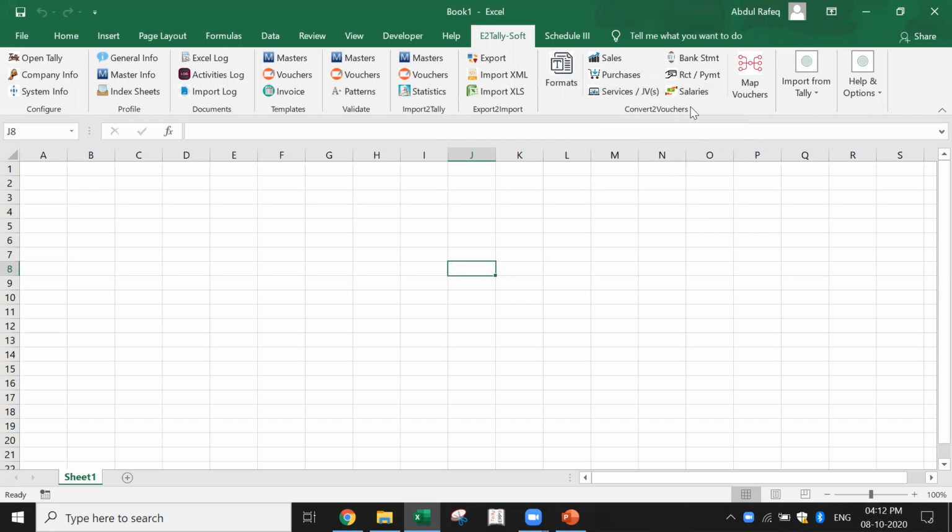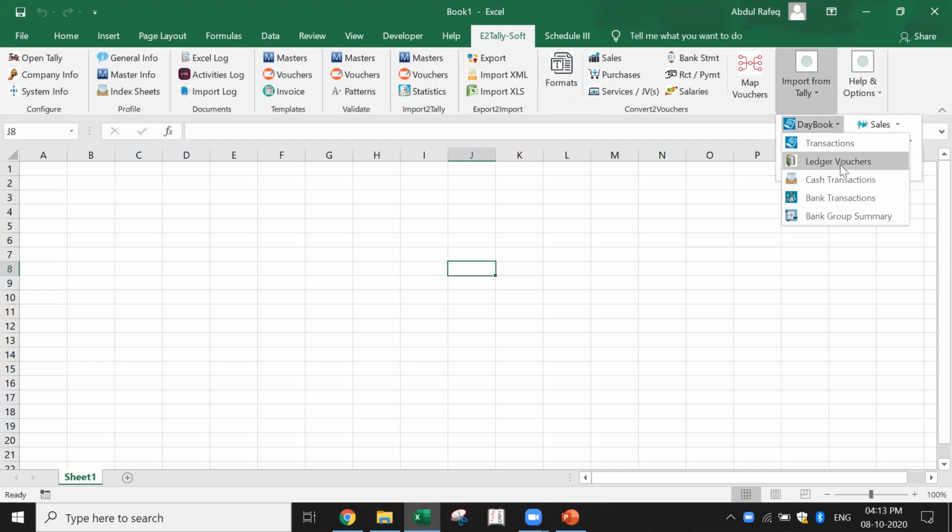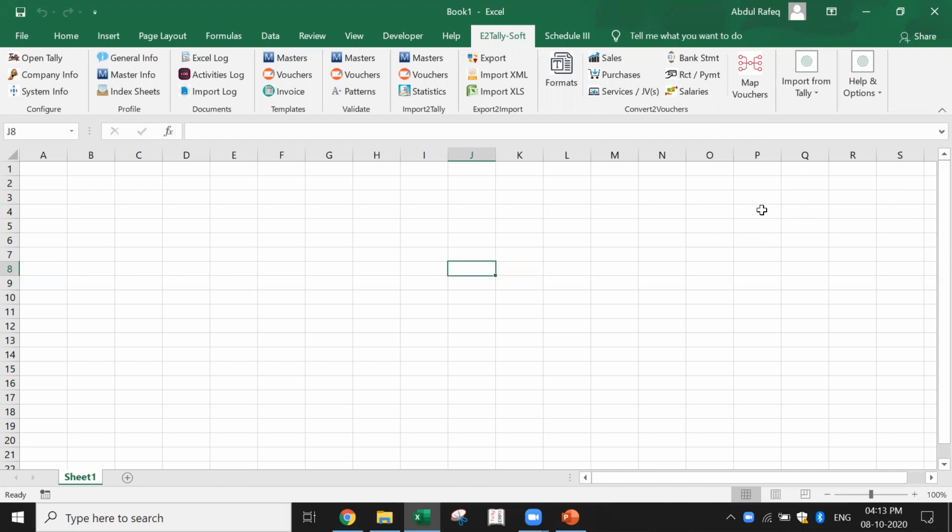And not only that, we also got map vouchers, where the data can be provided by the user in any format they want, and we can convert it into the specific format which is required and then import. You can also import data from Tally, which is the reverse way, where I can import the daybook transactions from Tally to Excel, or it could be ledger vouchers, cash transactions, bank transactions. I can also import the sales registers from Tally. Now, if you see here, we can also import the trial balance. We can also import the sales, etc.